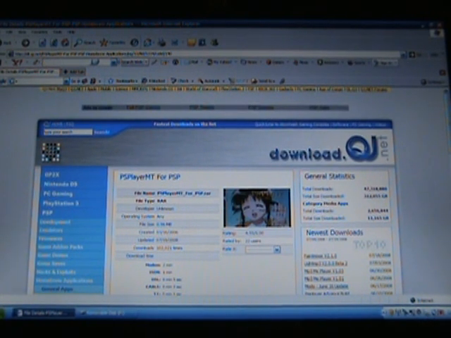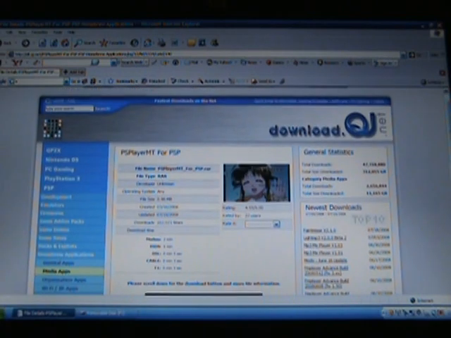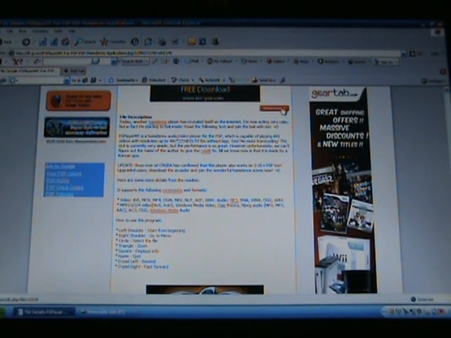Hey, this is a tutorial on how to put PSPlayer MT on your PSP. First, go to the link in my description and then hit download on the little download box right here.